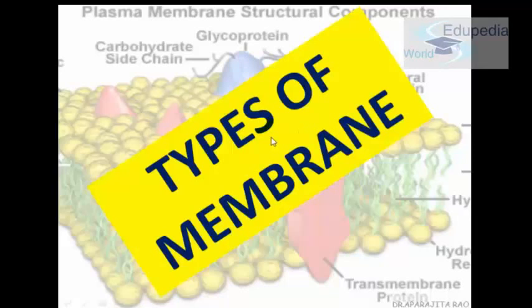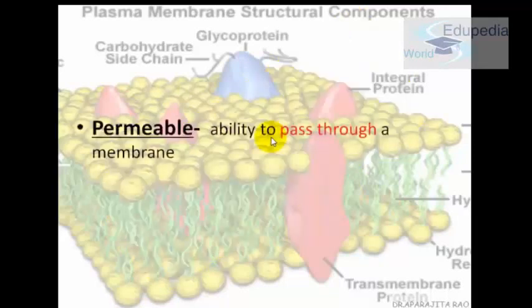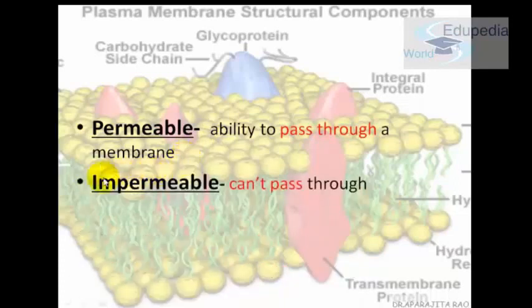First, we are going to study types of membranes. There are three types of membranes. First being permeable. Permeable, as the word says, has the ability to pass through the membrane. That is, it will allow anything and everything to pass through the membrane. Second is impermeable. So "im" means it will not allow. So it will not allow anything to pass through the membrane.